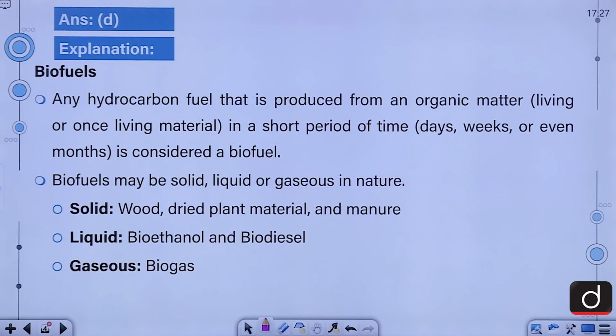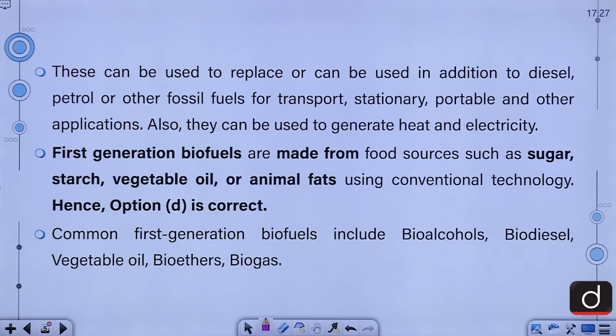If we talk about the liquid ones, bioethanol and biodiesel, and gaseous ones, biogas. These can be used to replace or can be used in addition to diesel, petrol or other fossil fuels for transport, stationary, portable and other application. Also, they can be used to generate heat and electricity.